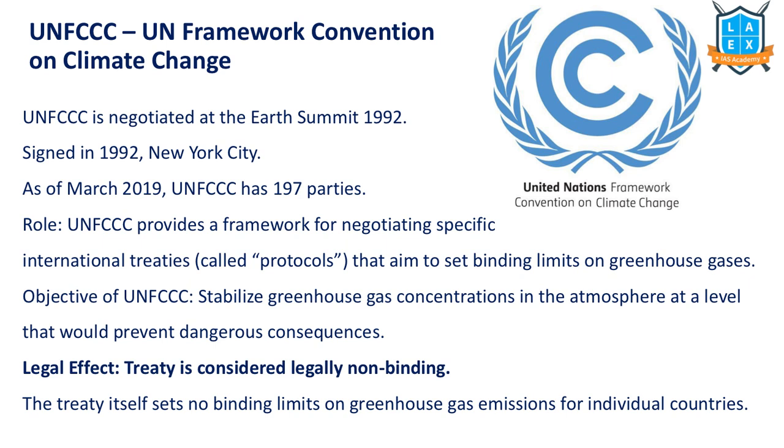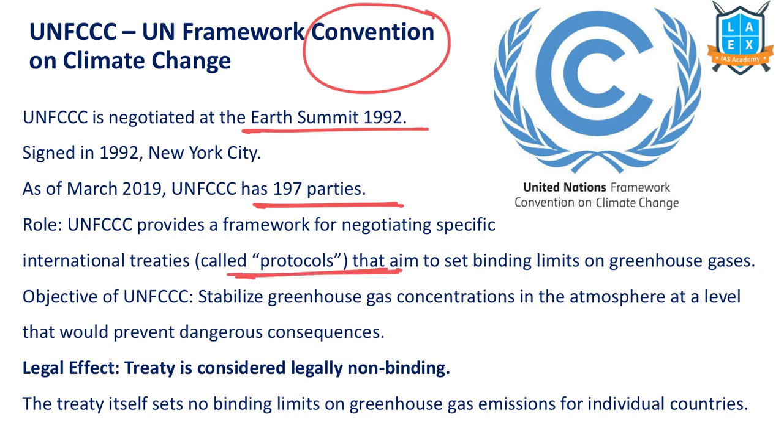This one is the primary convention with regard to climate change. What is it? UNFCCC, United Nations Framework Convention on Climate Change. UNFCCC was negotiated at the Earth Summit 1992, New York City. As of now, we have 197 member countries. To implement this convention, we have certain protocols. We will discuss what they are: Kyoto Protocol, Paris Agreement.